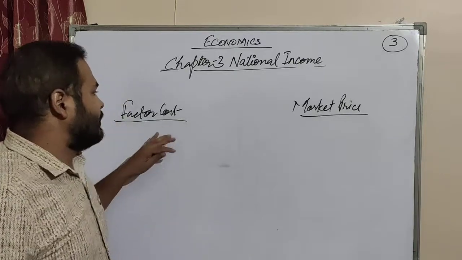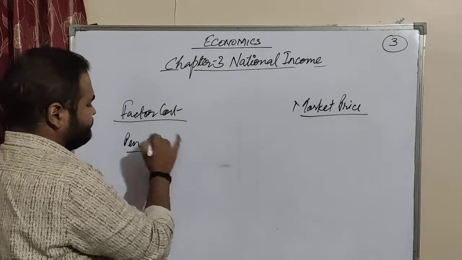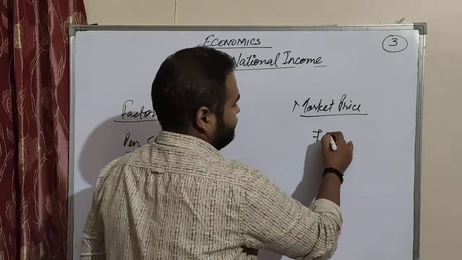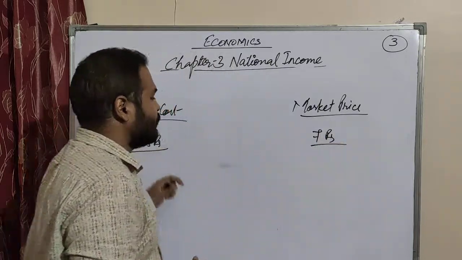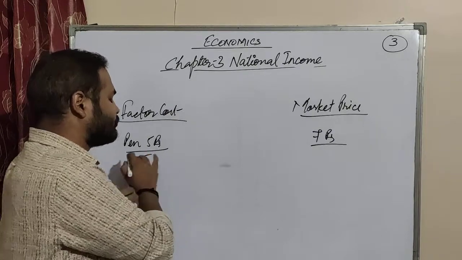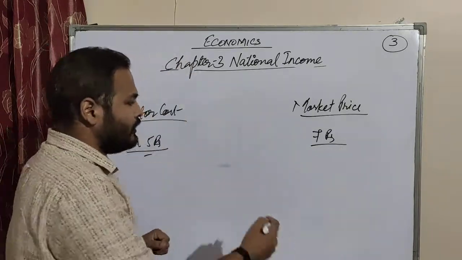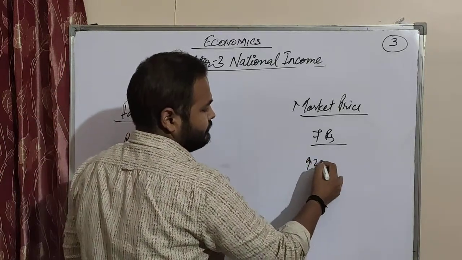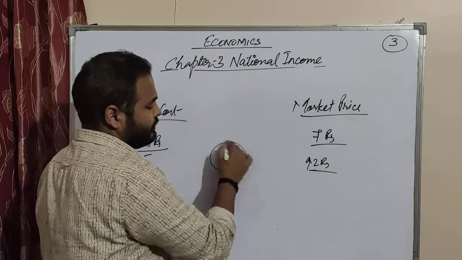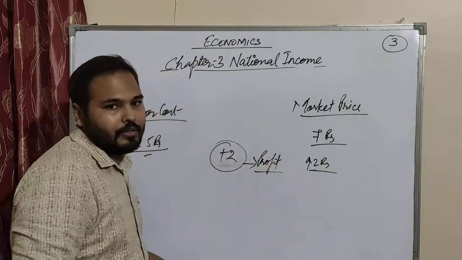See, suppose you produce a pen that costs you 5 rupees, and you sell that pen in the market for 7 rupees. The pen was produced for 5 rupees, meaning the factor cost of that pen was 5 rupees, and it was sold in the market for 7 rupees. So there is a hike of 2 rupees. Now we think of the 2 rupees as profit.